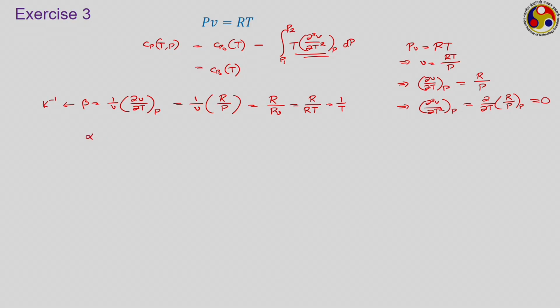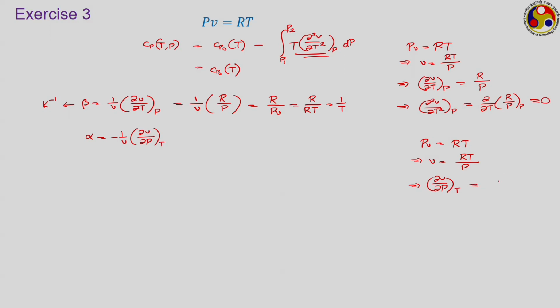Now, look at alpha. Alpha is equal to minus 1 upon V dou V dou P at constant temperature. So, we have PV equal to RT, that is P is equal to RT upon V, or I should have written it the other way, V is equal to RT upon P. So, dou V dou P at constant temperature, we are differentiating with respect to pressure.